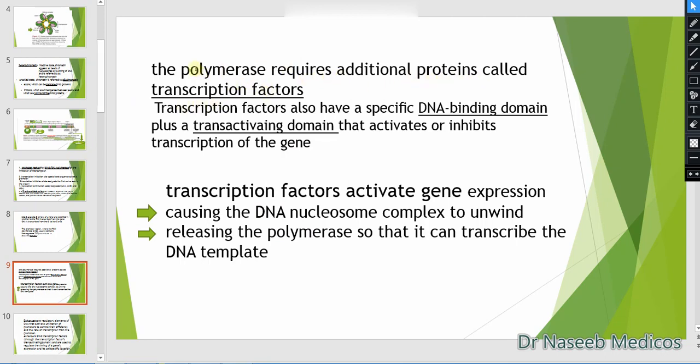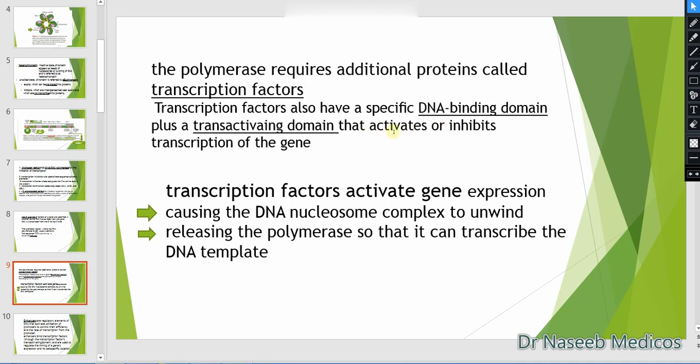We are going to transcribe mRNA from DNA, so there must be RNA polymerase, and it requires transcription factors. Transcription factors are specific DNA binding proteins with two domains, a DNA binding domain and a trans-activating domain. You will see the function of these two domains later in these slides.